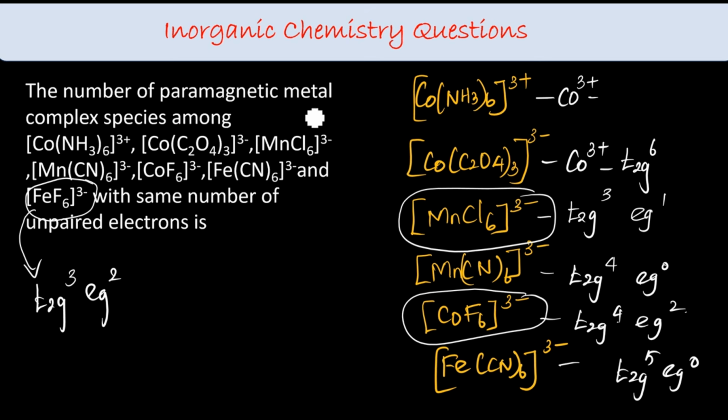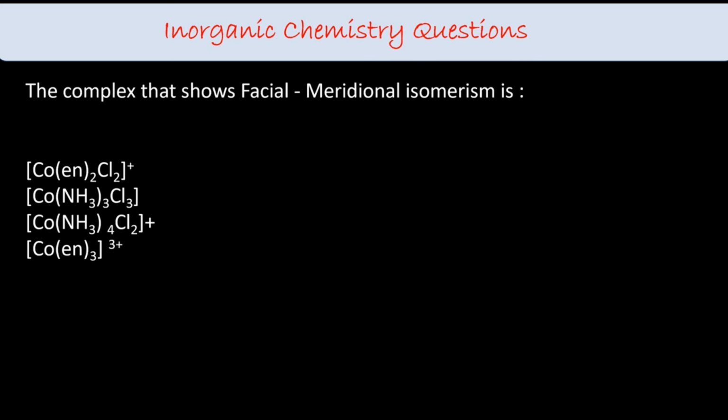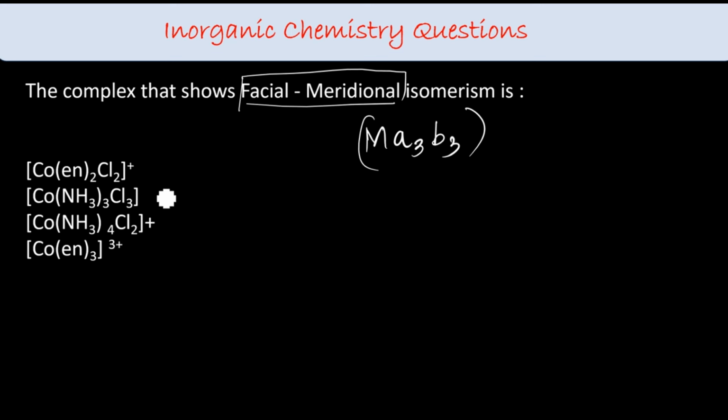So answer is 2. The complex that shows facial and meridional isomerism. In our crash course on coordination complexes, we already explained what the isomerisms are and which type of complex can exhibit them. If you didn't watch it, please do check it out. An A3B3 complex exhibits facial and meridional isomerism. This is very important because this is something unique, apart from cis and trans. So A3B3 type, that is option B.